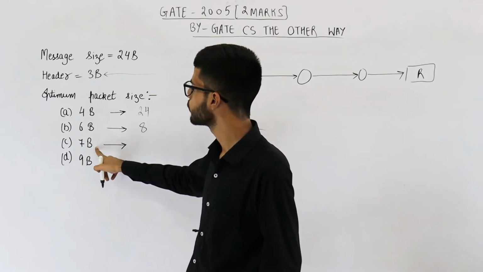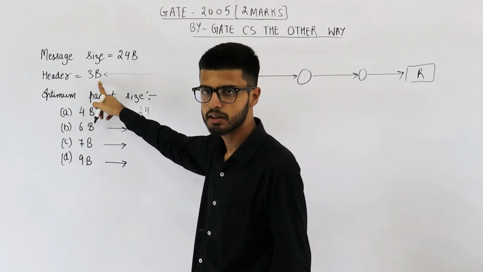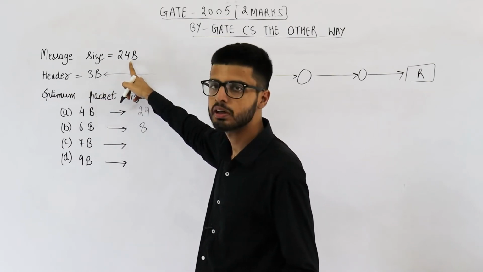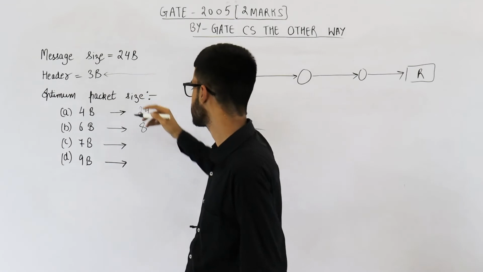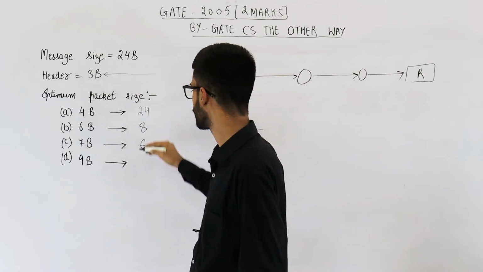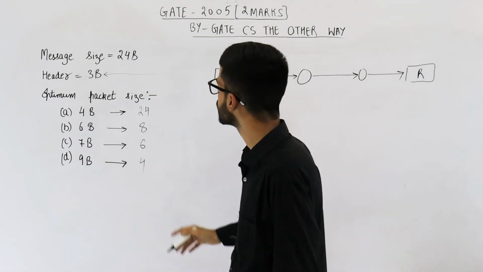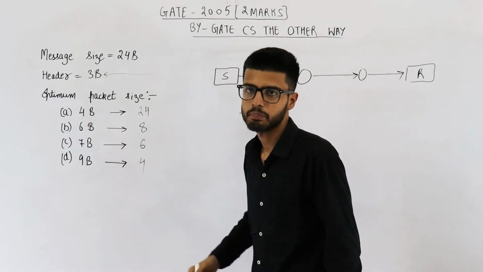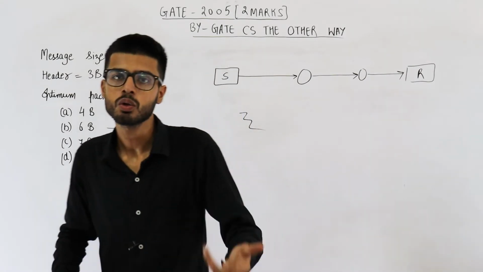Here how many useful bytes will be there? 7 minus 3, that is 4. So one packet can transfer 4 bytes. How many packets will be required to transfer 24 bytes? It is 6. Here you can see 24 by 6 is 4. Okay. So we require these many packets if these are the packet sizes. Now let us see what will be the overhead.